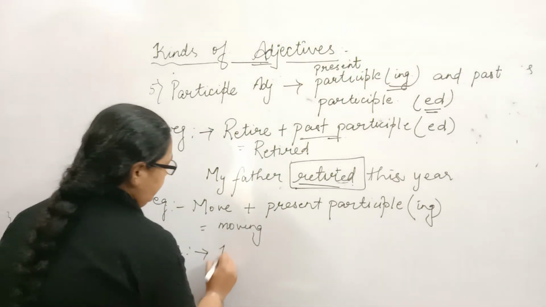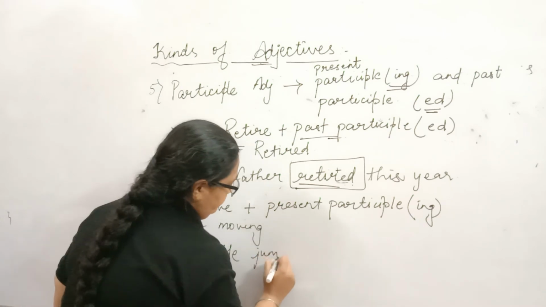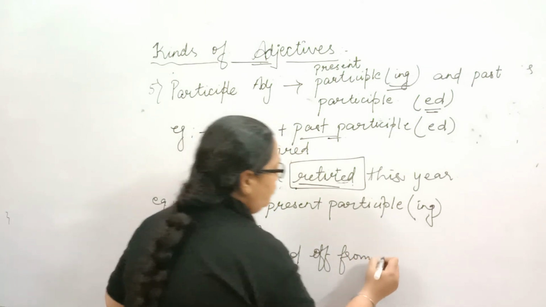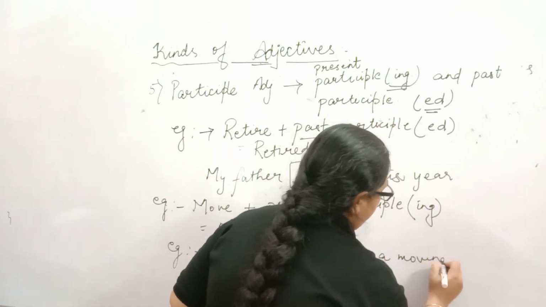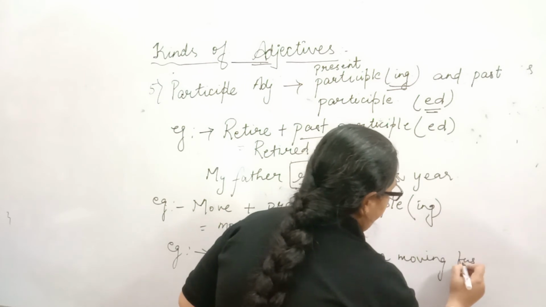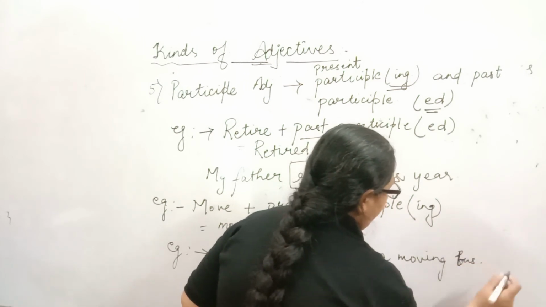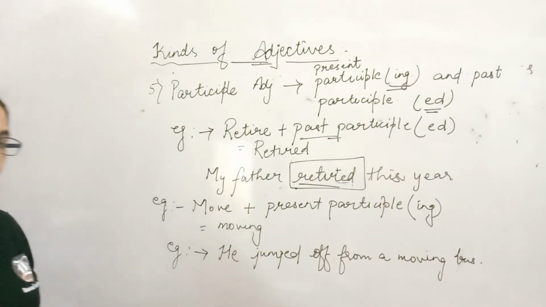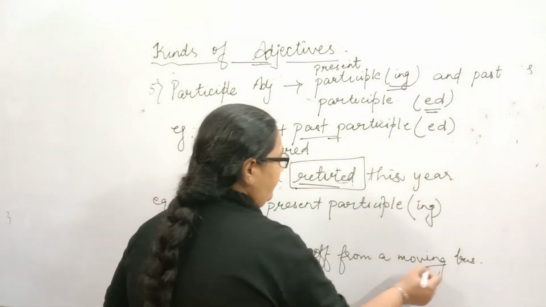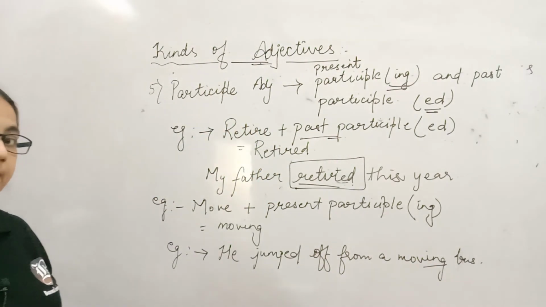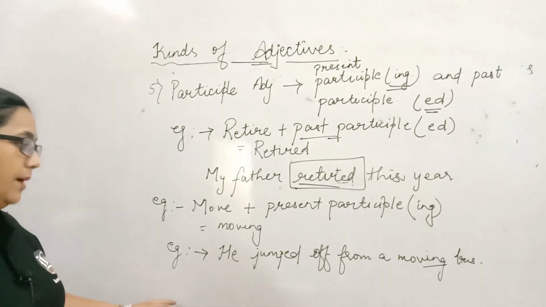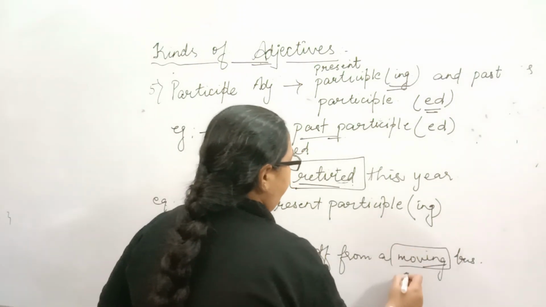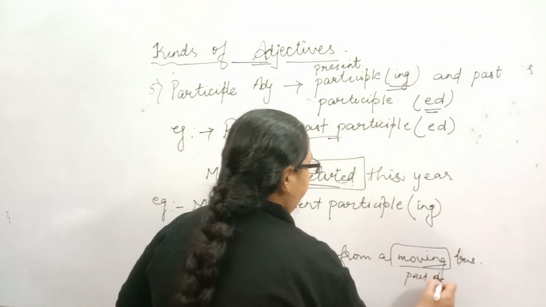Sentence: he jumped off from a moving bus. Now again, move plus present participle ing becomes moving. So he jumped off from a moving bus. So moving over here is a participle adjective.